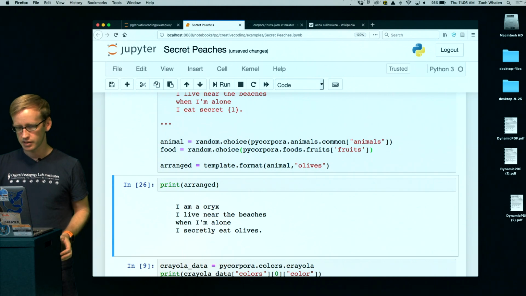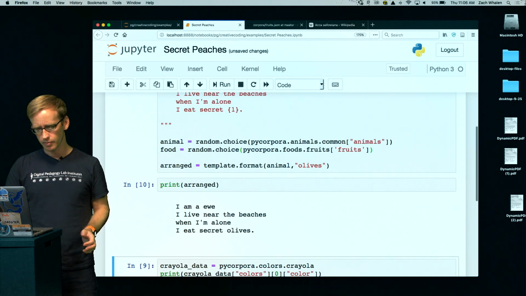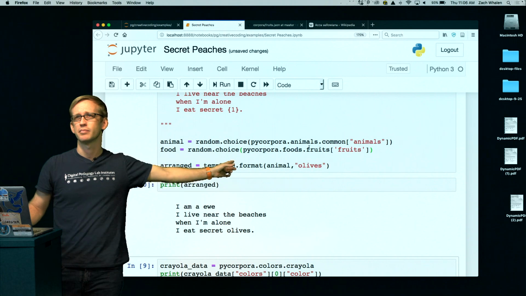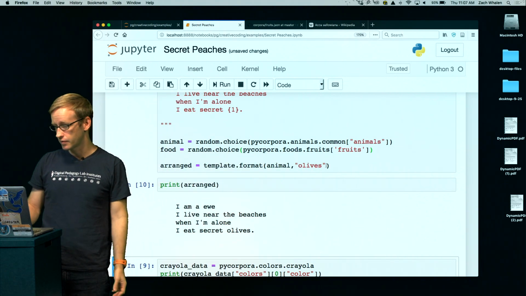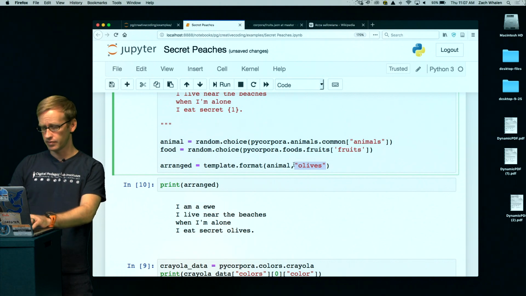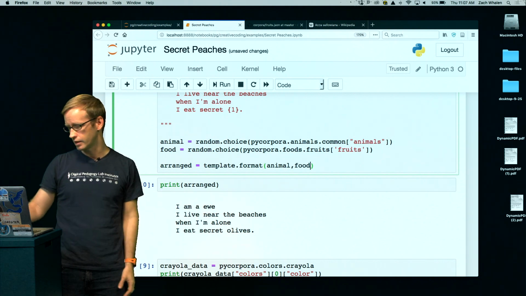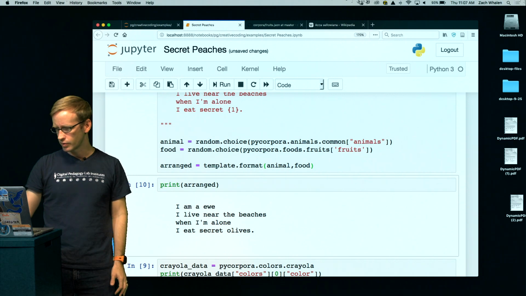And if I run that, I'm not going to see any change yet because I've still passed it the name olives over here. I'm still passing it olives. So now I just need to, instead of giving it the static value olives, give it the variable food, which is going to be pulling from that list. So let's see what we get here.